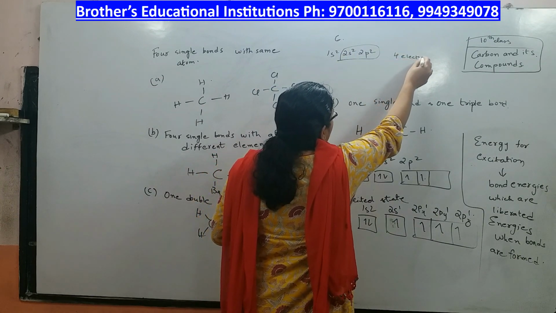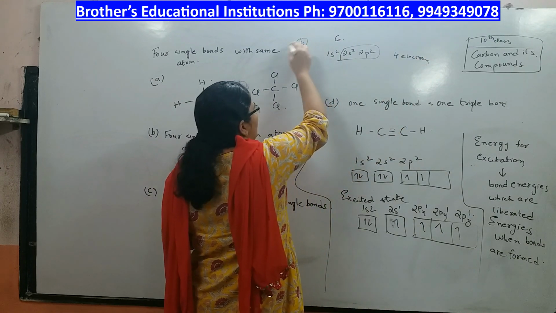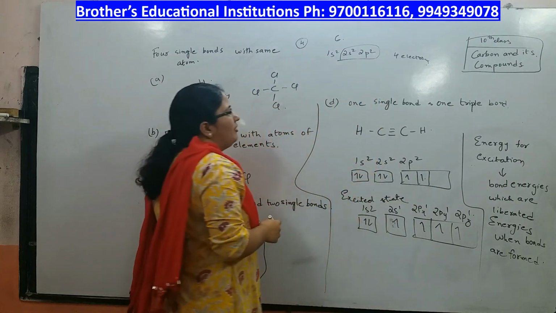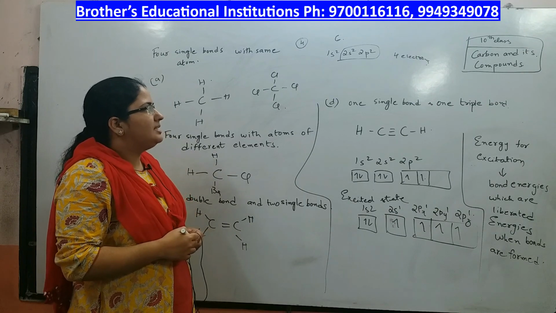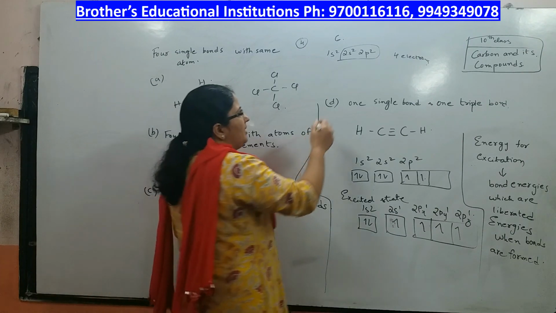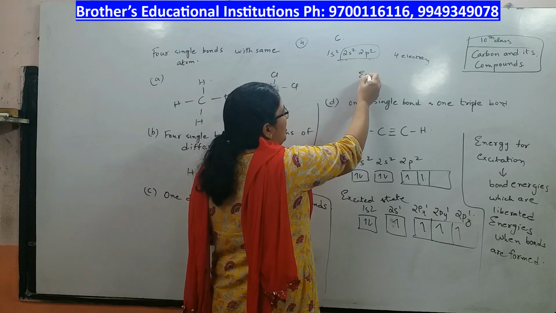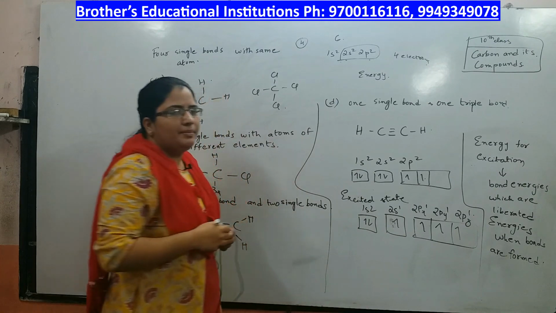So, in order to become stable, carbon needs 4 more electrons. This can be done either by losing 4 electrons or by gaining 4 electrons. But what is the problem in losing and gaining? Let us see. If carbon has to lose 4 electrons, it requires a very high amount of energy to remove these electrons, which is not possible.